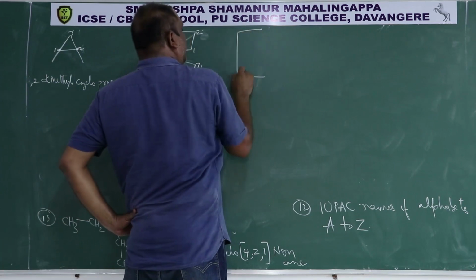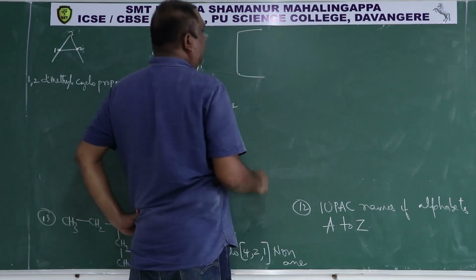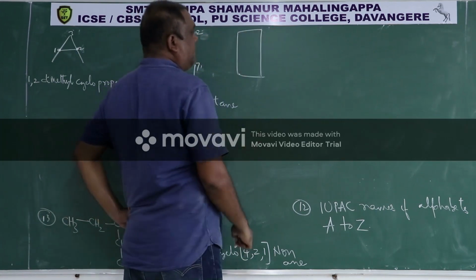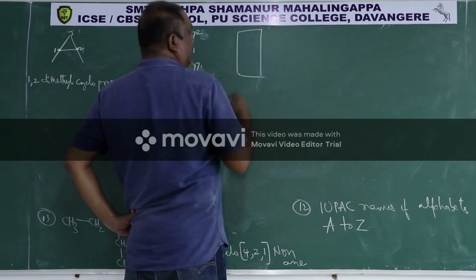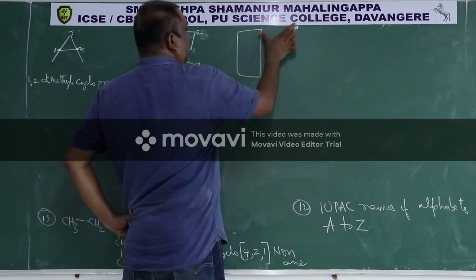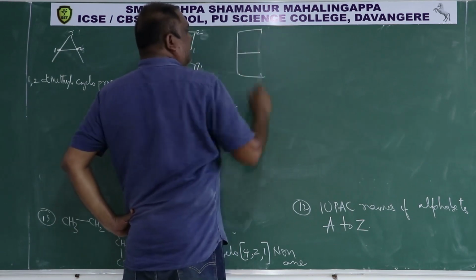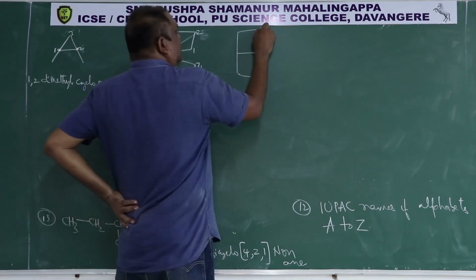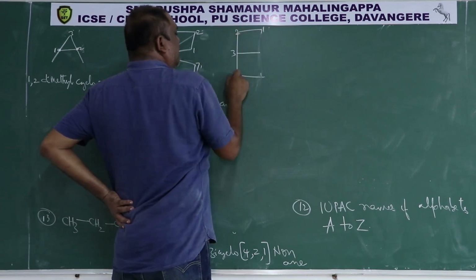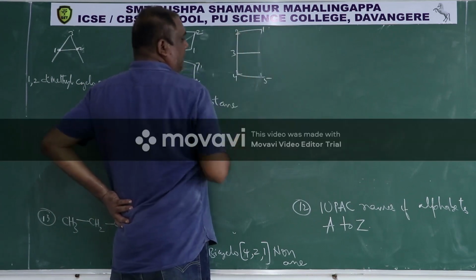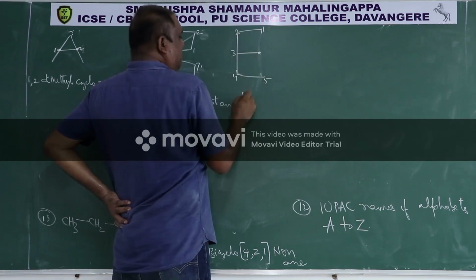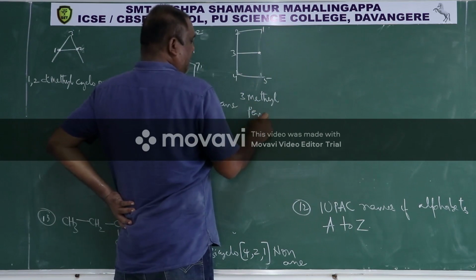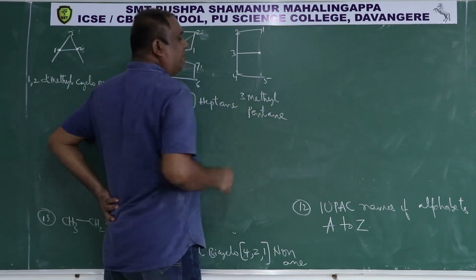C is what? 1, 2, 3, 4. Butane. Then this is D. So it is cyclobutane. Then this is E. Then the E IUPAC name. So this is 1, 2, 3, 4, 5. The third carbon has a methyl group here, so 3-methylpentane is the IUPAC name of E.